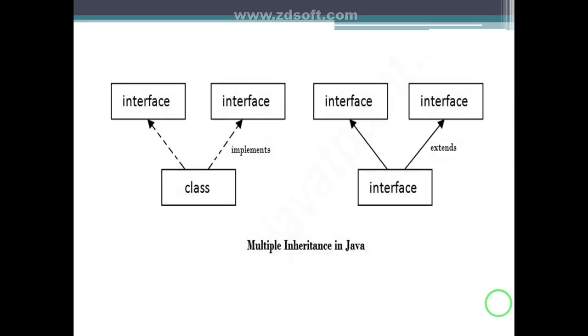And this is multiple inheritance in Java. One class inherits more than two interfaces. A class which inherits more than one interface is multiple inheritance. Or one class and one interface is also multiple inheritance. An interface extending more than one interface is also a kind of multiple inheritance. And in Java, there is a rule that a class can extend only one class at a time.